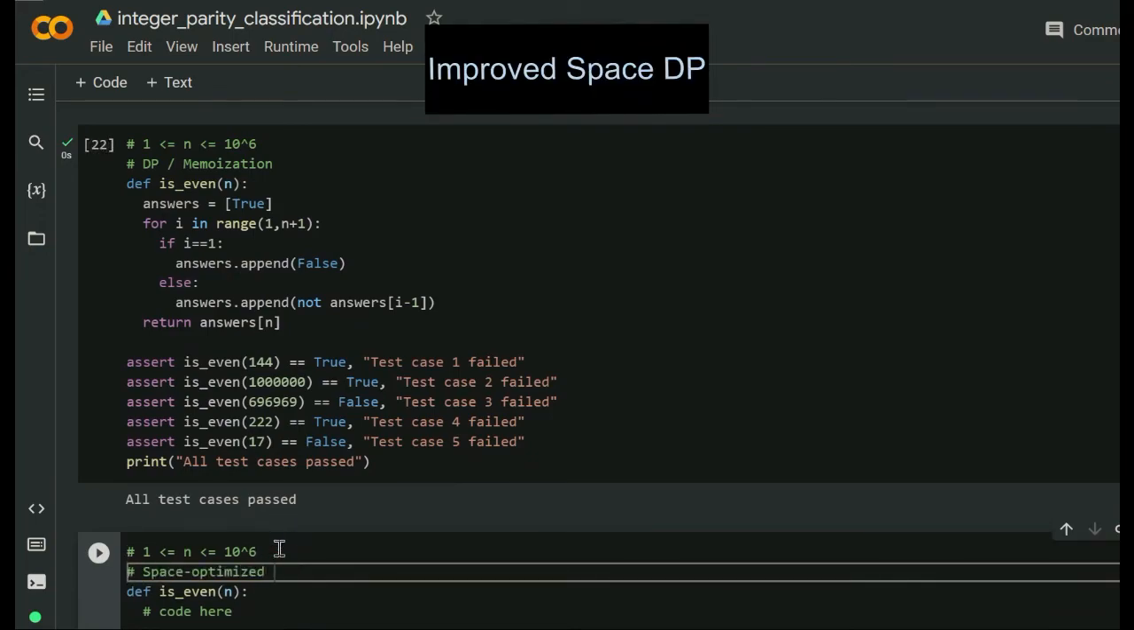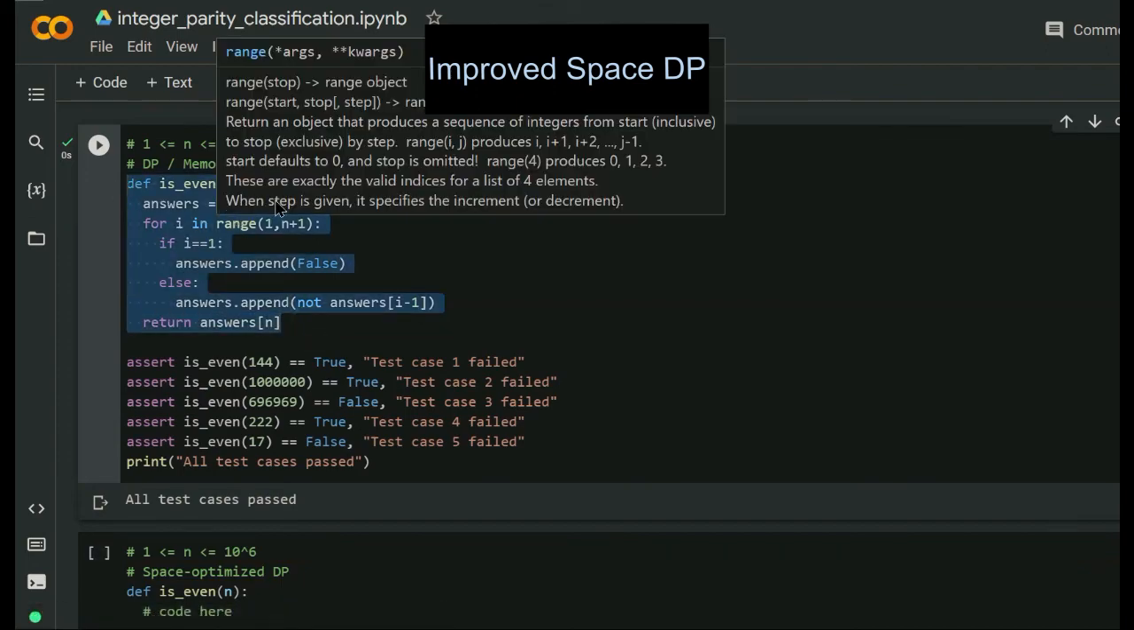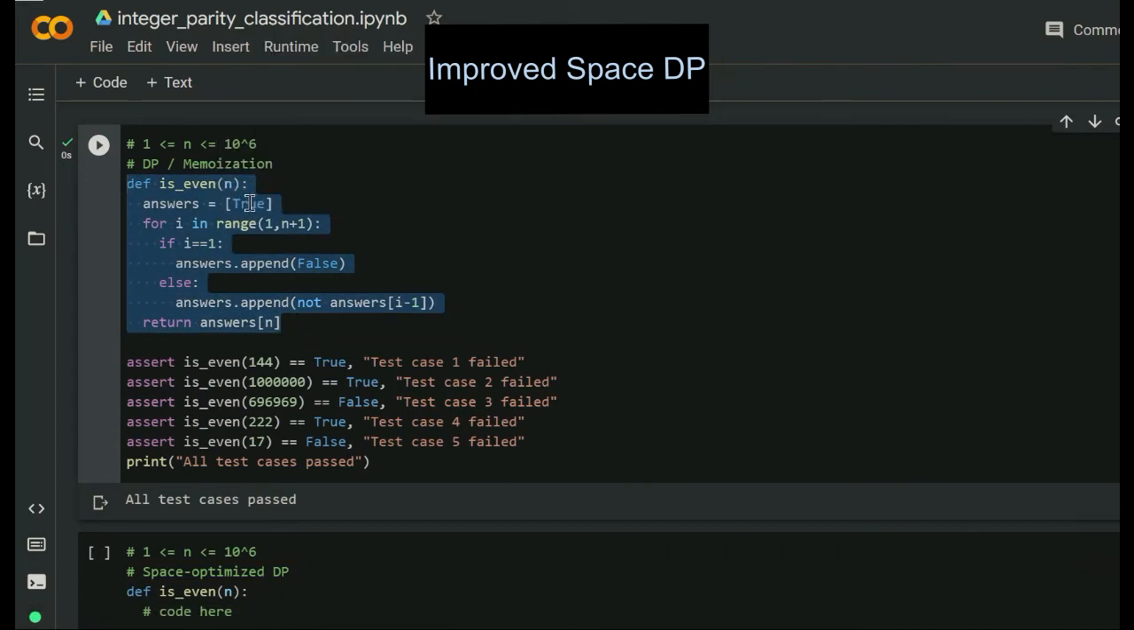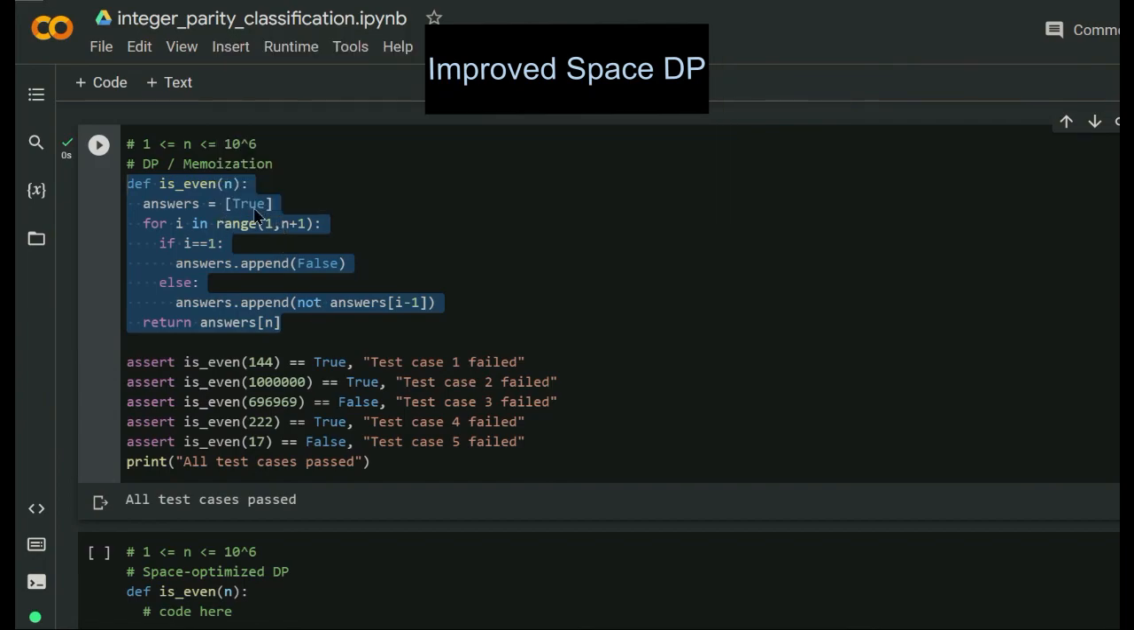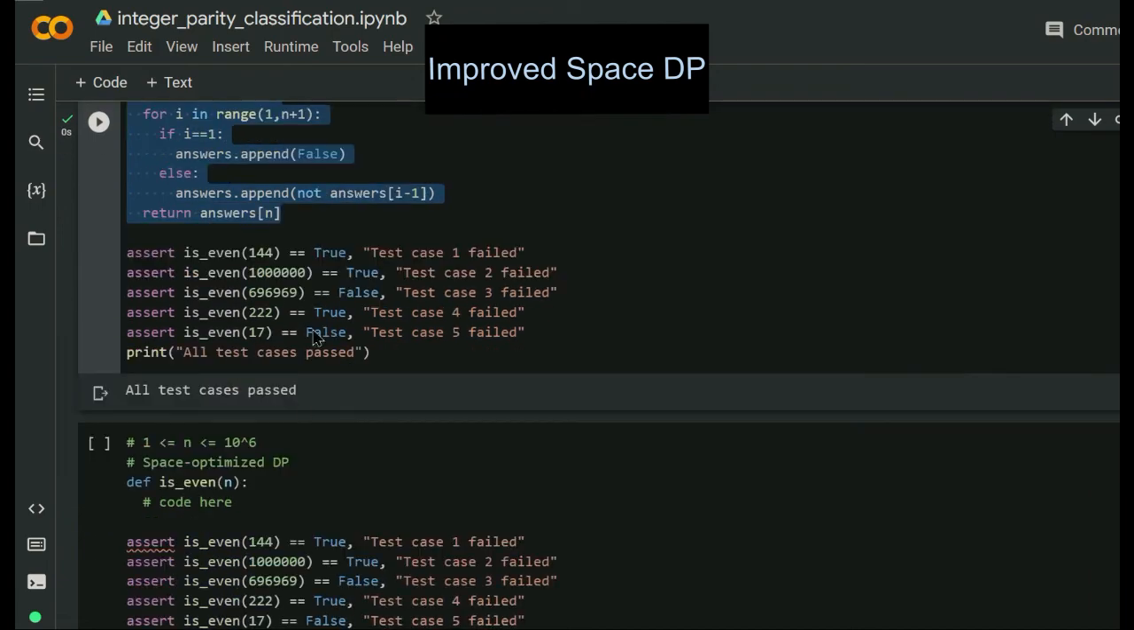Cool, so one more thing you could do is slightly improve the space complexity of this solution. Companies will not necessarily expect you to do this, but it's just a trick you can see, which is that in this code, we are using a list to store the answers for the parities from 0 to n, or 1 to n. The reason we do that is because we need the value for n minus 1 to solve for the parity of n. But in reality, we do not need to store every single value. We just need to store the most recent one.